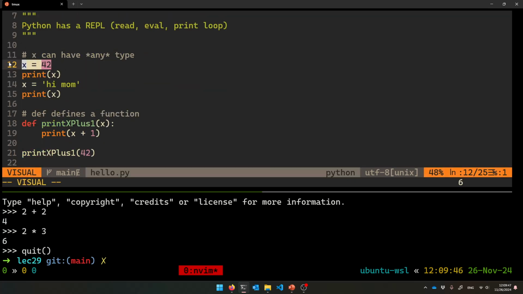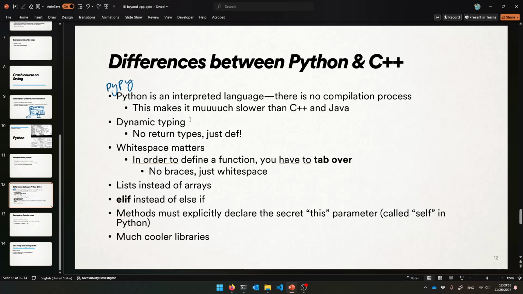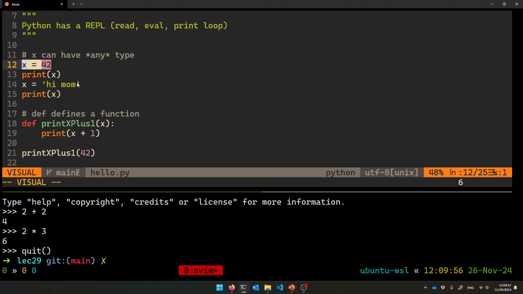Okay, let's get started. Here's how you make a variable in Python. x = 42. And x could have any type. You don't declare types in Python, so it's called dynamic typing. There's no types or even return types for functions. That's a little weird.